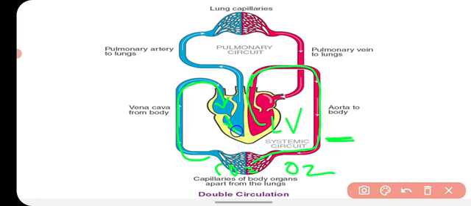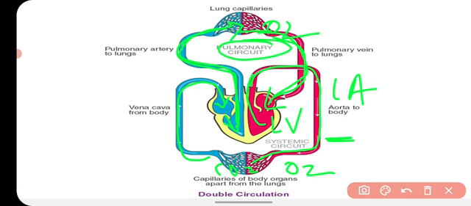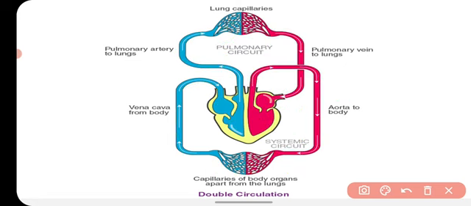After that, this deoxygenated blood goes into the right ventricle, and it goes into the lungs from there, and in the lungs oxygenation takes place, and again it goes into the heart, into the left auricle. So from heart to the lungs and lungs to the heart, this is the cycle which is called pulmonary cycle, pulmonary circuit. From the heart to the body parts, then again into the heart, that circuit is called systemic circuit. So in one cardiac cycle, the blood passes twice in our heart, and that's why it is called double circulation.